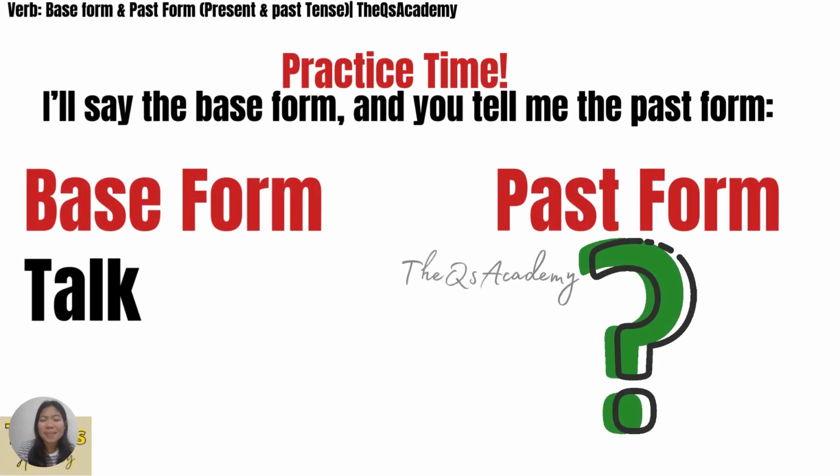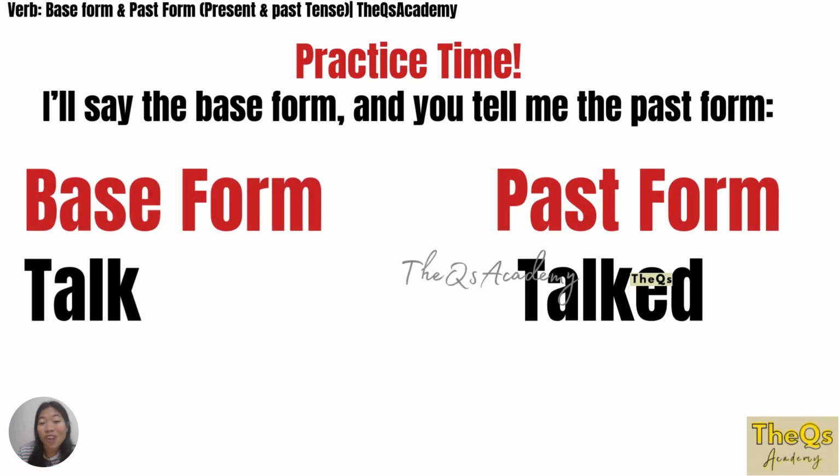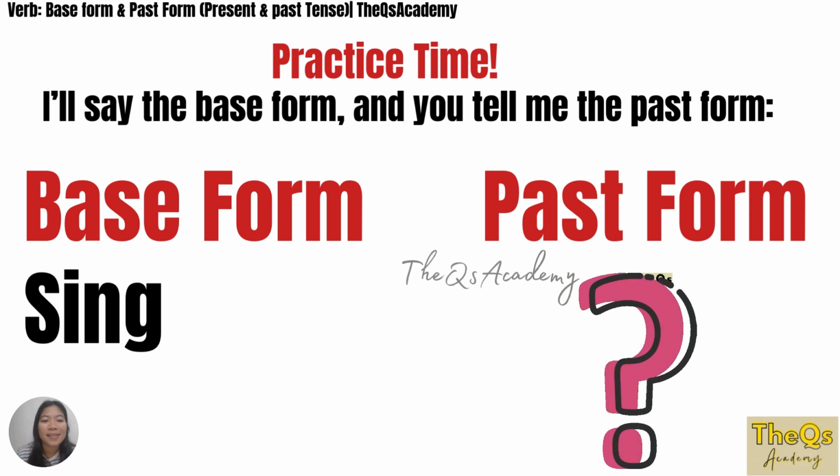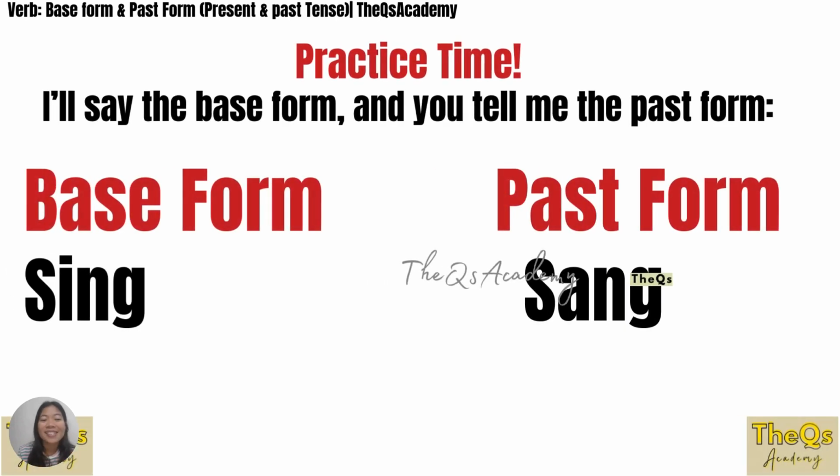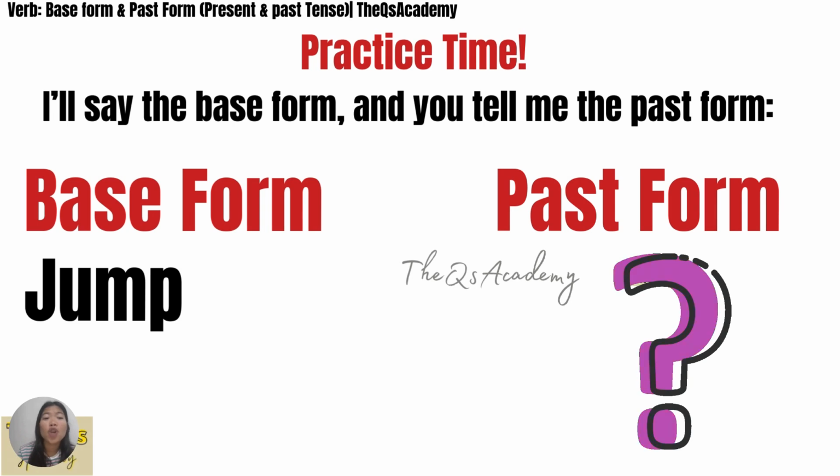So now let's practice. I'll say the base form and you tell me the past form. Talk. That's right. It's talked. You just add ed. How about this? Sing. What's the past form? That's right. Sing, sang. How about jump?